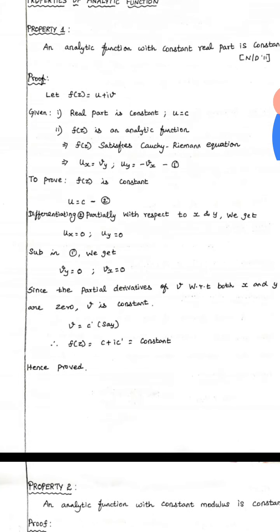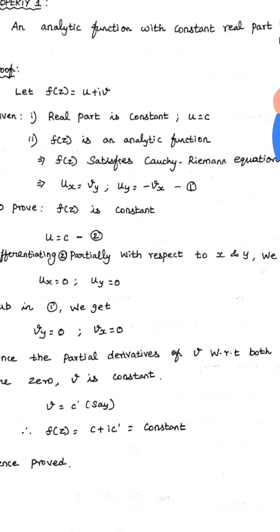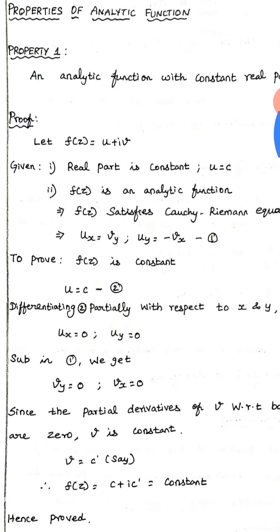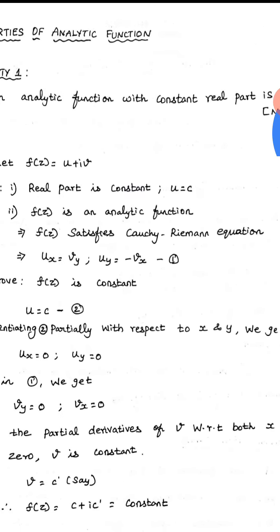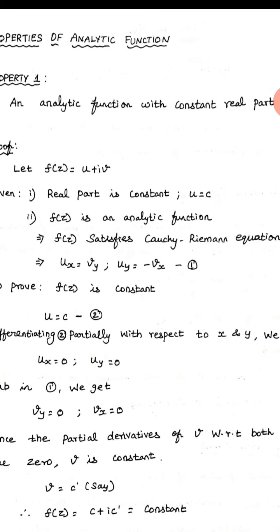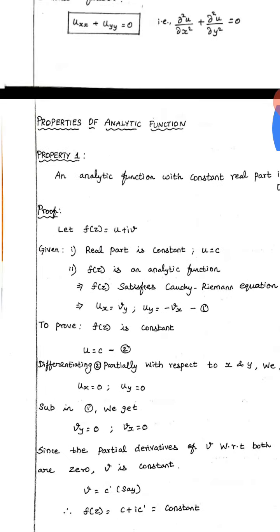Now we'll go to the properties of analytic function. The first property is: an analytic function with constant real part is constant. Students, learn the statement of the properties also, because they'll ask in 2 marks, state any 3 properties of analytic function, like that.